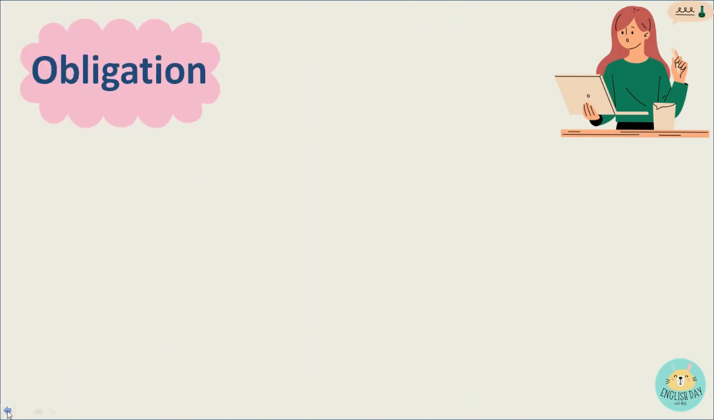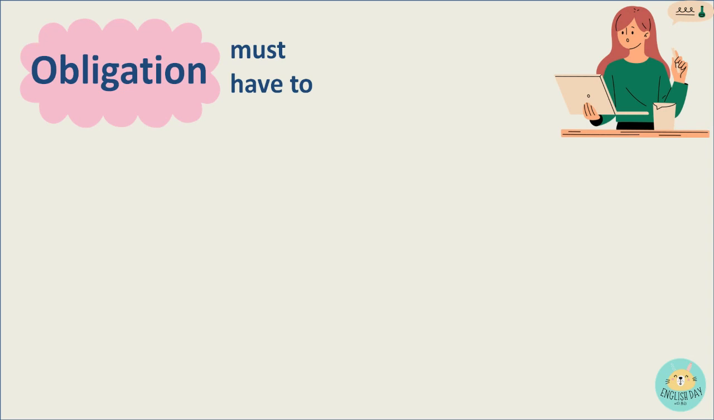Now let's move on to our next one, which is obligation. We use must and have to. We use must when we want to talk about specific obligations, and we use have to talk about obligation that is decided or that has been decided by somebody else.